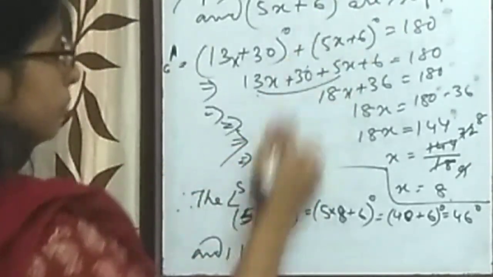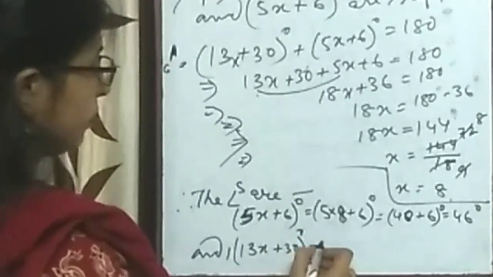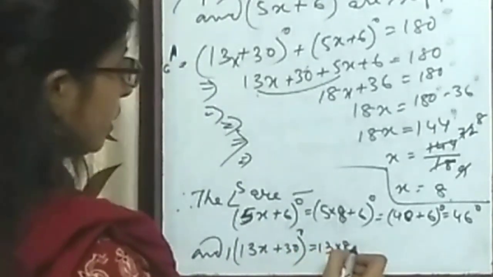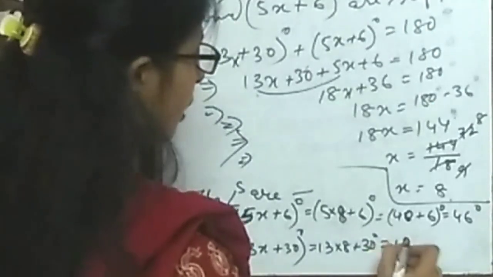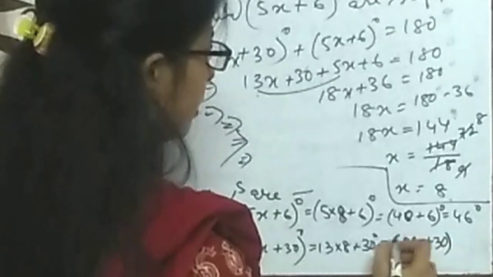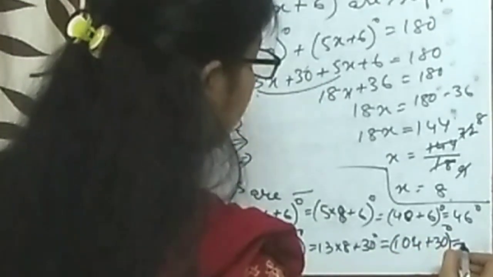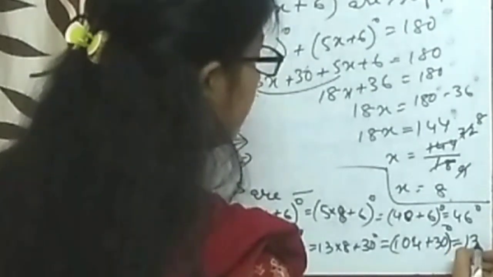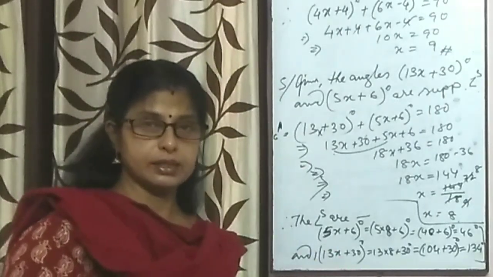You write the first one first. Anyway, you can find, no matter. 13 into 8, 104 plus 30 degree, and here it is 134 degree. Here are the two angles.